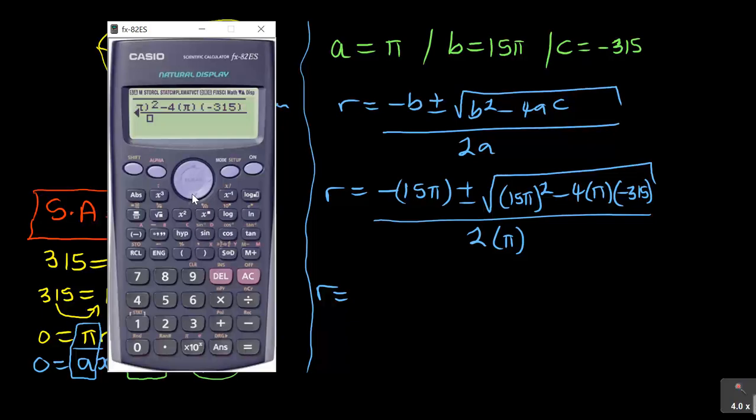Just need to be careful when you're doing this, over 2 pi, but you can put it in brackets, but it doesn't change anything. You see, the positive one is 5. I need to get both numbers now.